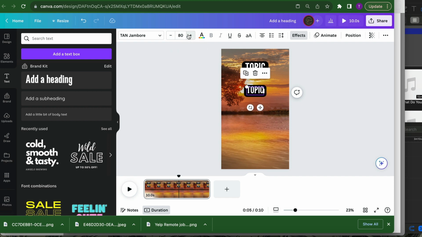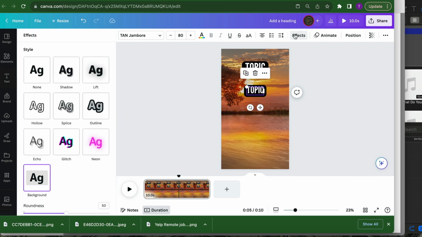Then we're going to click on effects and remove the background, because we don't want the background. We just hit none to remove the background. All I'm doing here is stretching this, because we want the words to stretch as far as possible without being all over the place on your shorts, right?